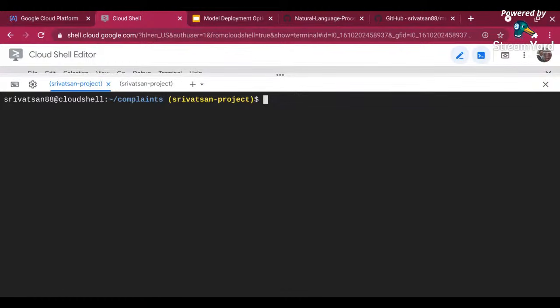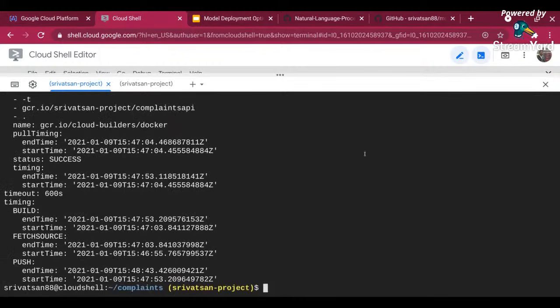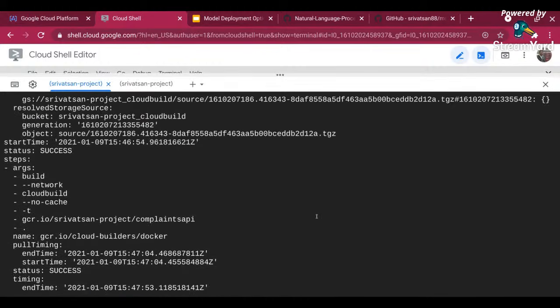Now you can also describe this particular container. Let me quickly go to the previous command, and instead of list, I can do describe, and then give the container ID I copied. Just a minute, Control V, and then I can run it. It will go and describe the container, when it started, the build, and everything.